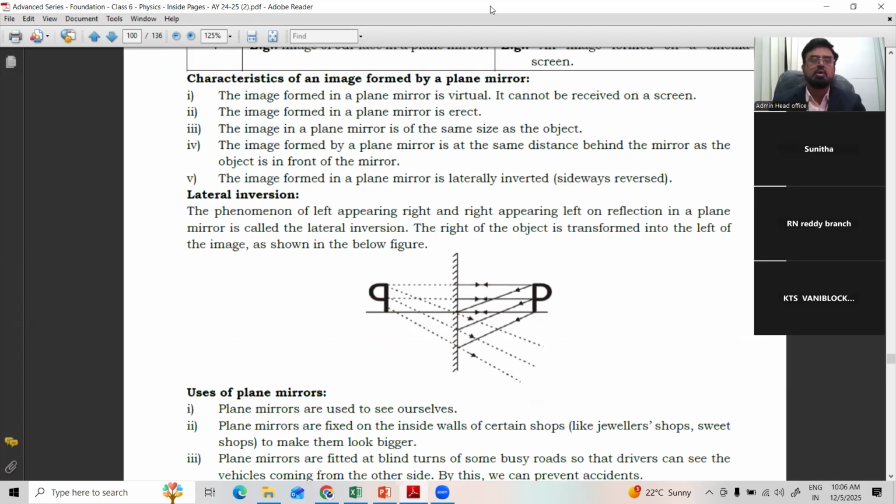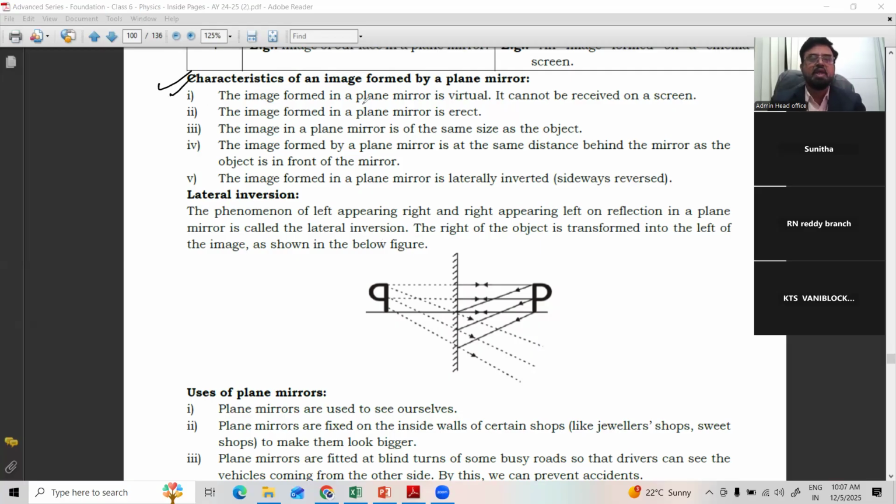Now we'll come to the very interesting part about the characteristics of the image formed by a plane mirror. Hope every one of you has a plane mirror at home, where early in the morning when you wake up, we go and see our face. That itself is a plane mirror. Right? So after going home, you can do the practicals of this plane mirror. All the characteristics you can verify yourself. Right? See, one by one we'll see.